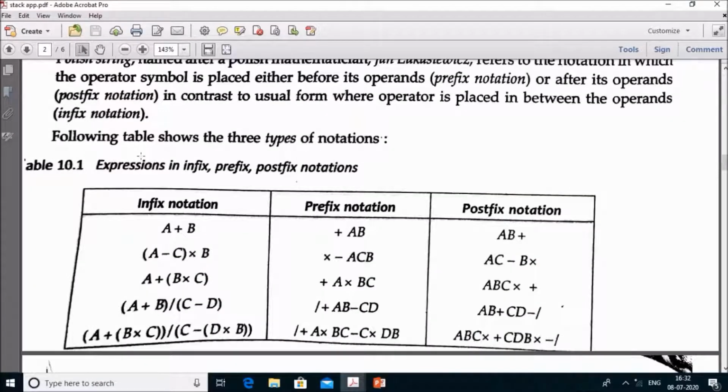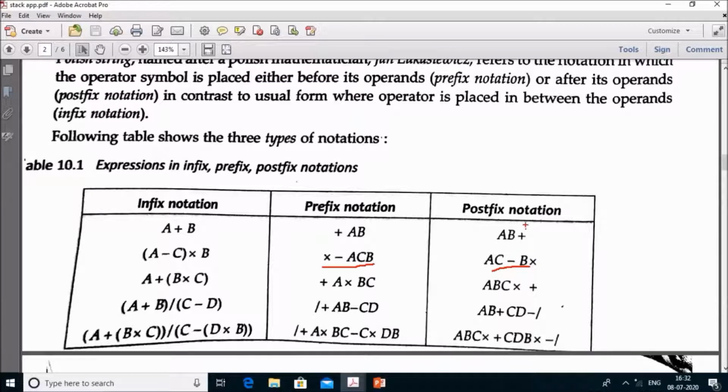Like in this example, we have seen this is the infix notation because the operator is in between the operands. This is prefix notation because operator is before the operands. And this is postfix notation because operator is after the operands.